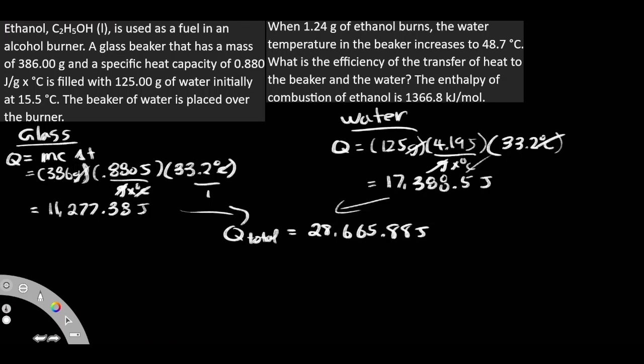And obviously in this case it was gained, because the system, the ethanol here, was exothermic, right? It was burned as fuel. So all that heat got blown out, okay? And where does it go? It's going to go into its surroundings, right? Whatever's around it. So obviously the glass is around it, and obviously the water is around it. So those are going to be taking that heat in. So it took in that much heat, okay? So it took in that much energy,